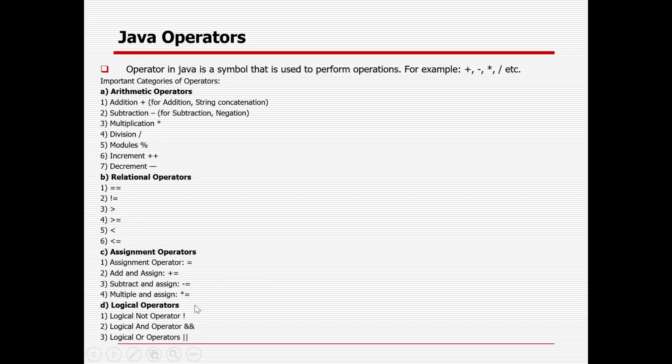Logical, in case you already know the concept of logic gates, is logical not, logical and, logical or. Not means in case it is not equal. And means in case both are true, it will be true, and or means in case anyone is true, it will give you true.